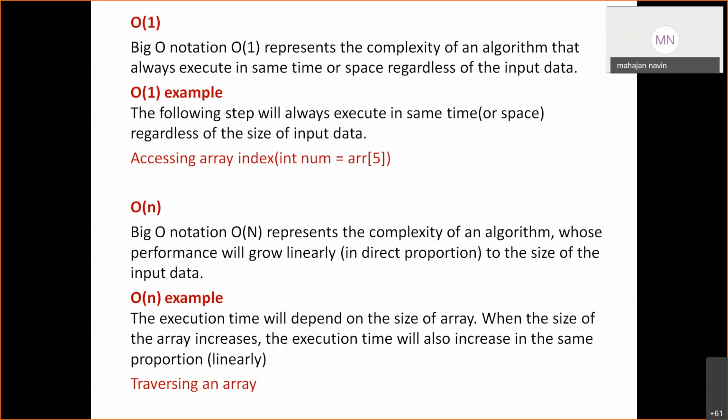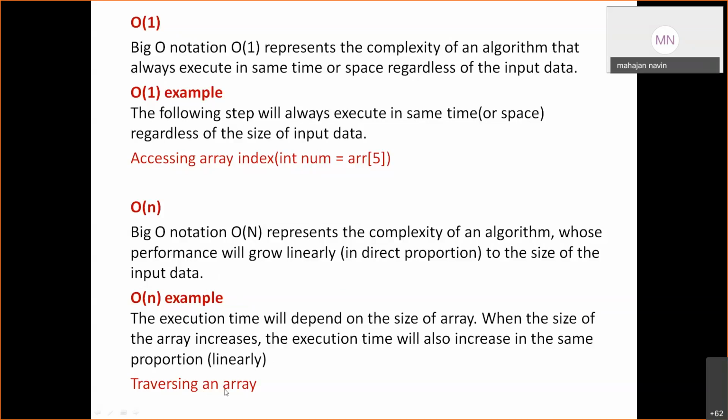So O of n is what? Big O notation, O of n represents the complexity of an algorithm whose performance will grow linearly in direct proportion to the size of the input data. As size increases, the operations will increase. In the O of n example, the execution time will depend on the size of the array. When the size of the array increases, the execution time will also increase in the same proportion, linearly.